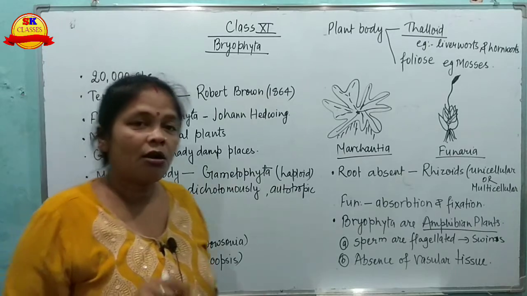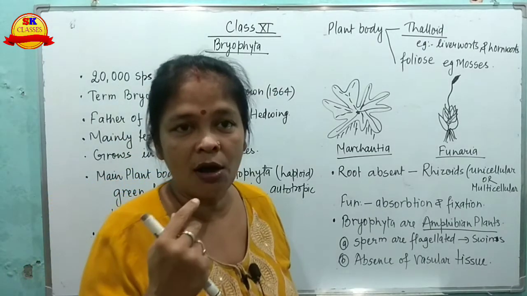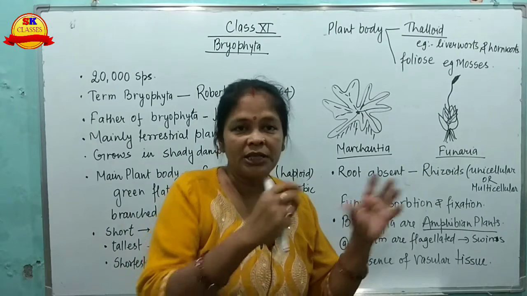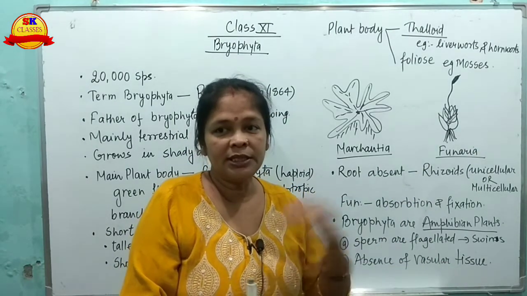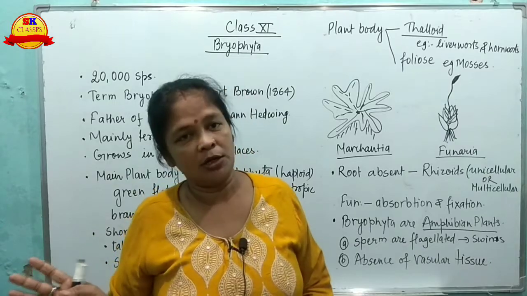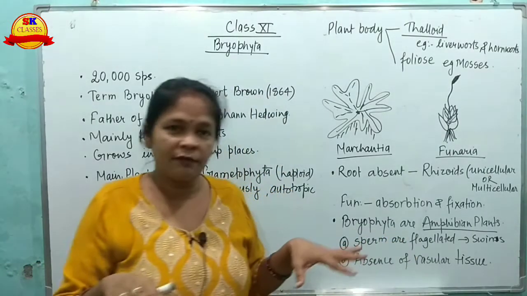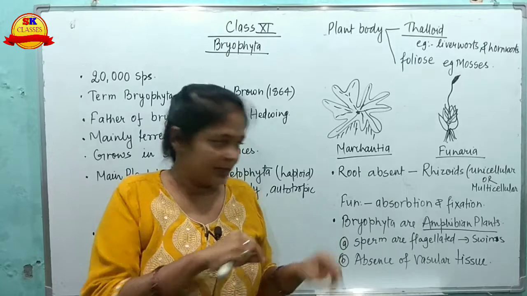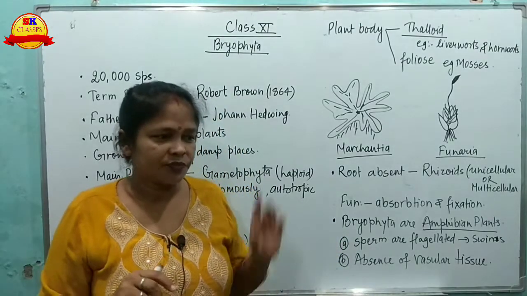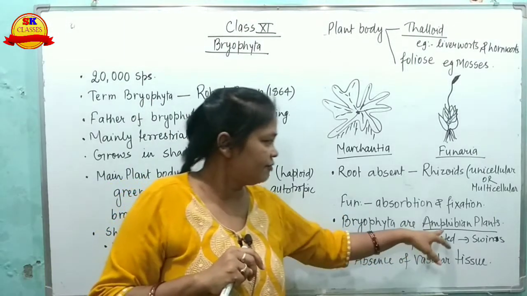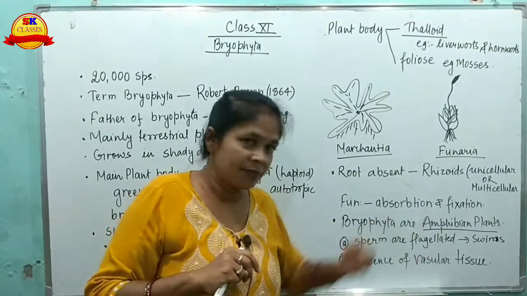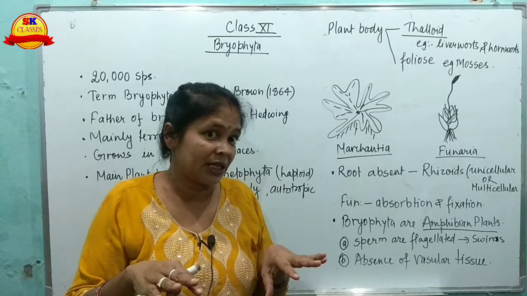Bryophyta are called amphibian plants. The meaning of amphibian is ubhaychar, meaning showing both modes of life, on land and in water. They are called amphibian plants because they need water in their life cycle.